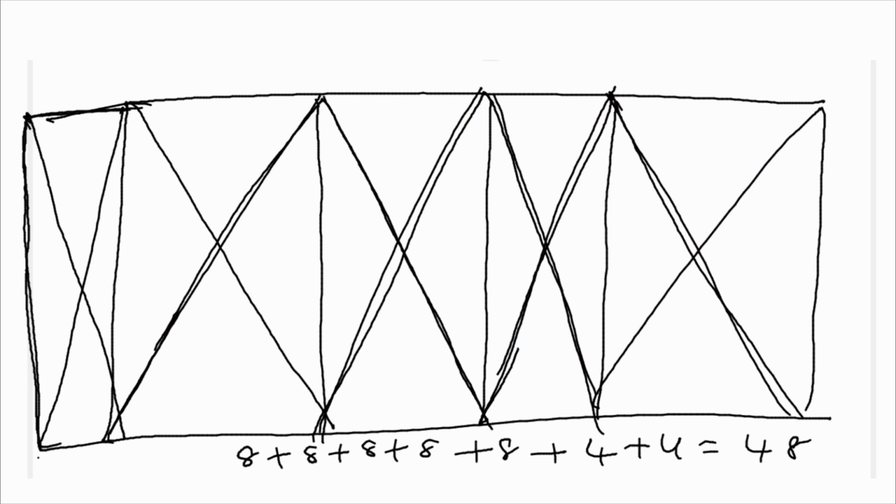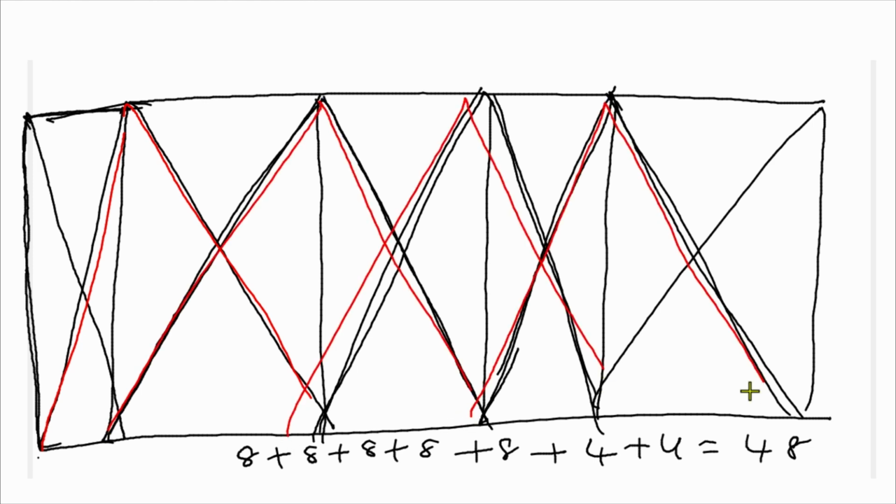How many are added here? 1, 2, 3, 4, 5. 5 added. The first one has 8 triangles, the second 8, the third 8, the fourth 8, the fifth also 8. When you consider this combination, this is one triangle, second, third and fourth in upward direction. In the reverse direction, we have 4 more. So 8 five times, plus 4 plus 4, totally 48.